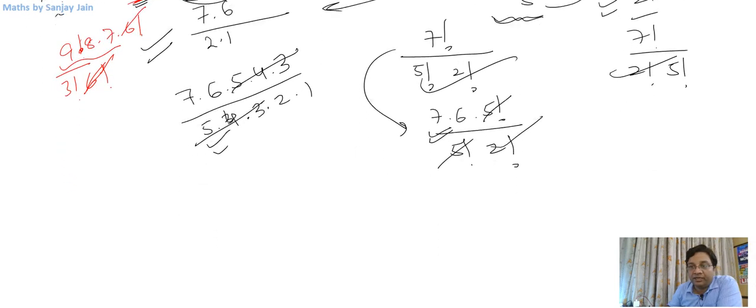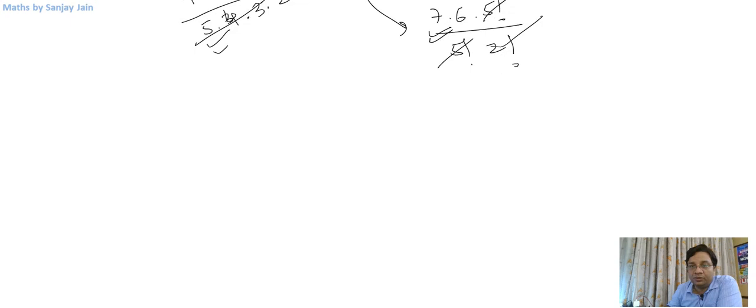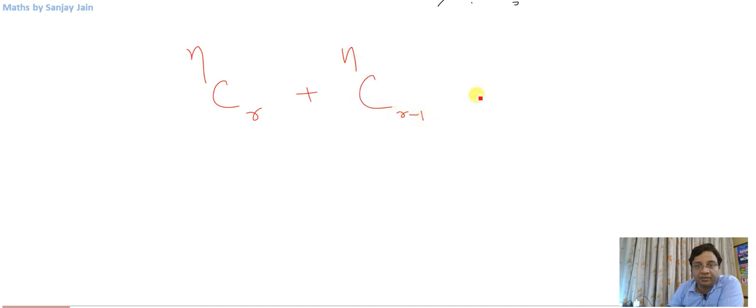One more important identity that we are going to learn here, then we will proceed to the exercise. If I write nCr plus nC(r minus 1), it is going to be equal to (n plus 1)Cr. This is also known as Pascal's identity. Okay, so let us understand what it is.